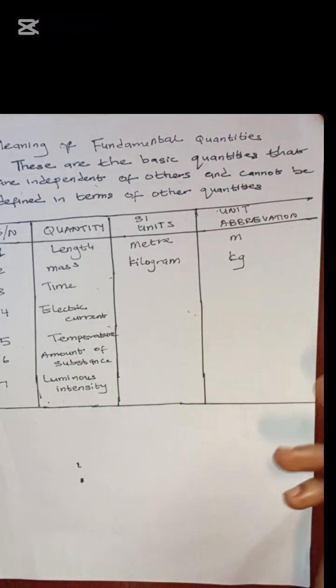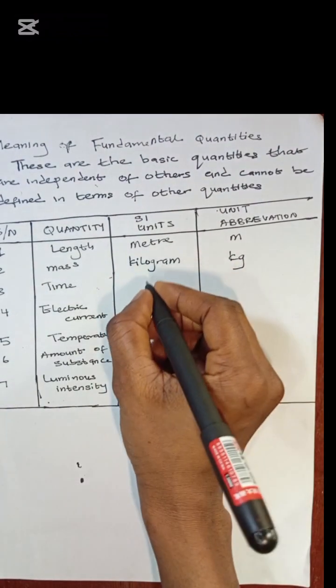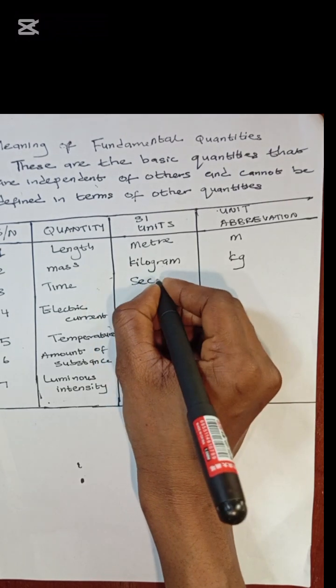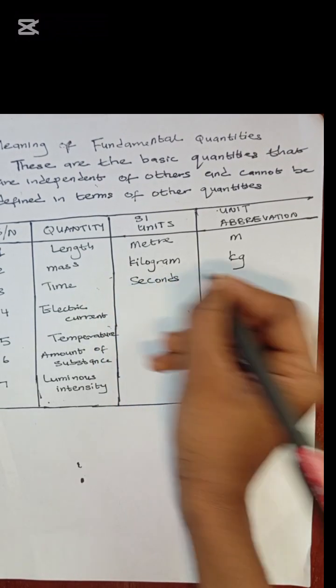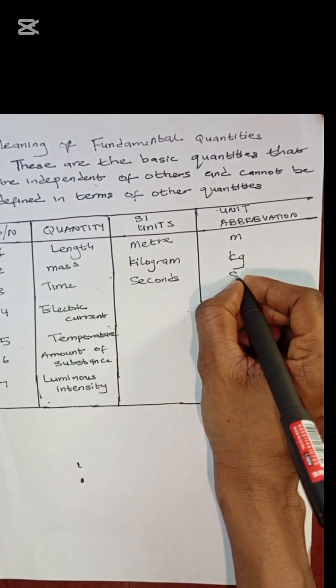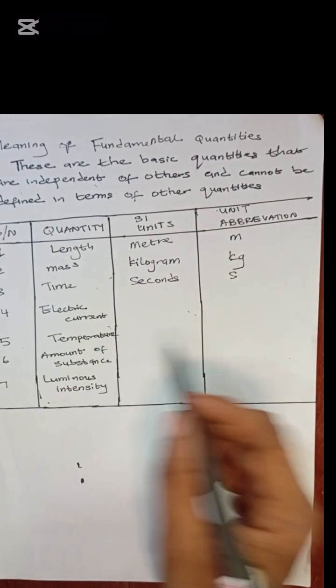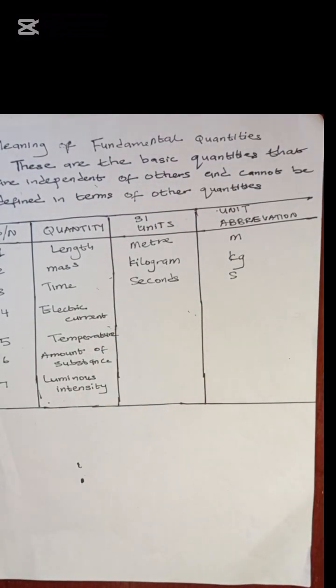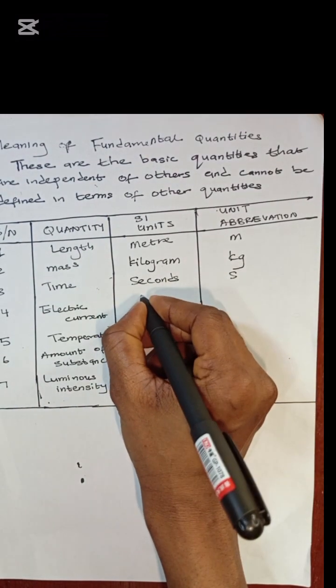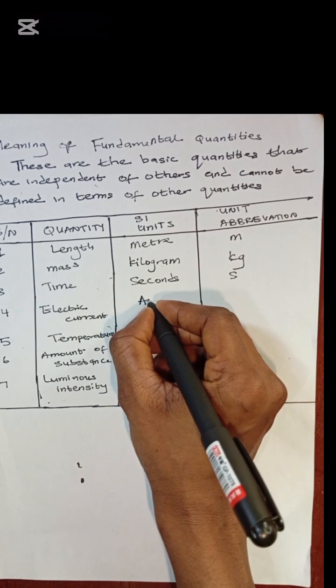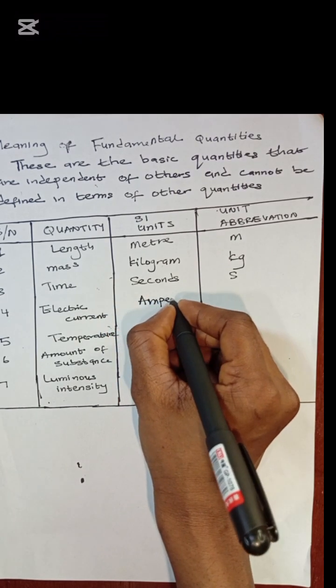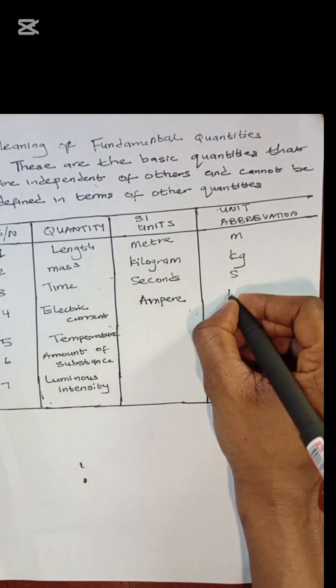We have the unit for time. We all know that one is called seconds, and the short form for seconds is s. Then we have the unit for electric current, which is ampere, and the short form for ampere is A.